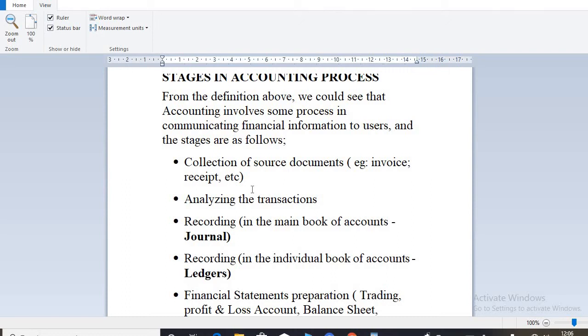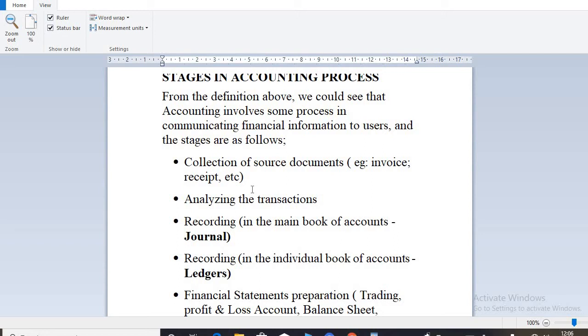A source document gives evidence of a transaction that has happened, and examples are invoices, receipts, and others. So the first stage in the accounting process is to collect the source documents relating to the transaction that has happened.